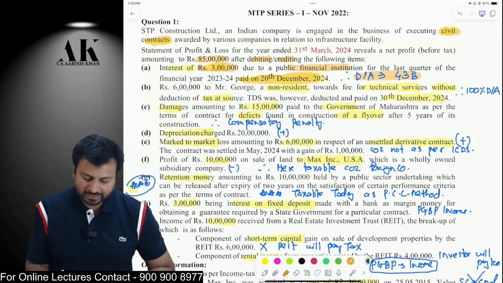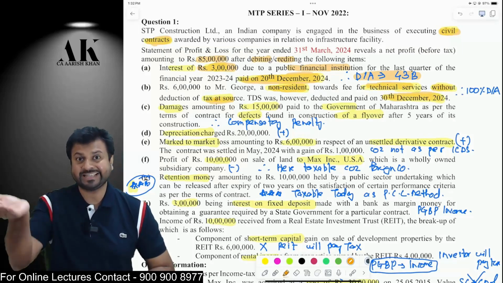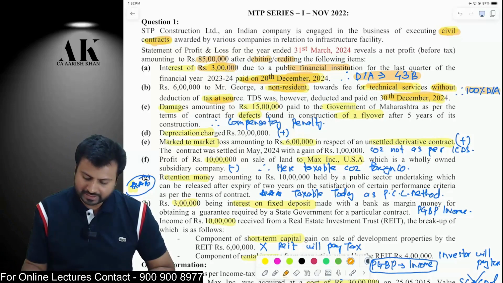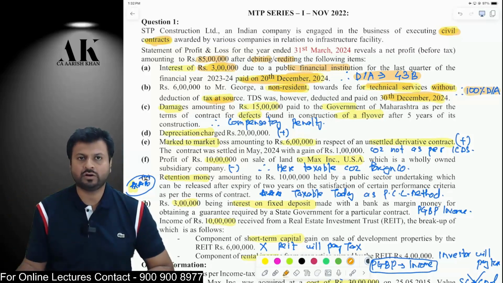Secondly, you have made some payment to a non-resident towards fees for technical services, but you have not deducted the TDS. You have deducted and paid the TDS in the next year. Again, you have made a mistake. So your 100% expenditure will be disallowed over here under section 40 clause A sub clause 1.